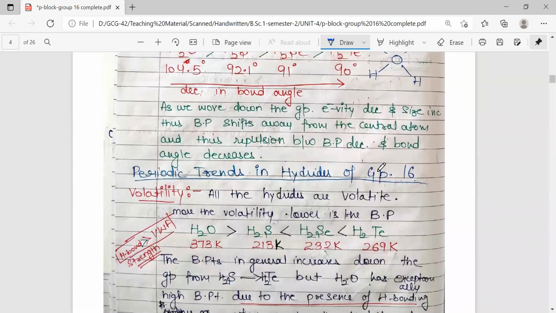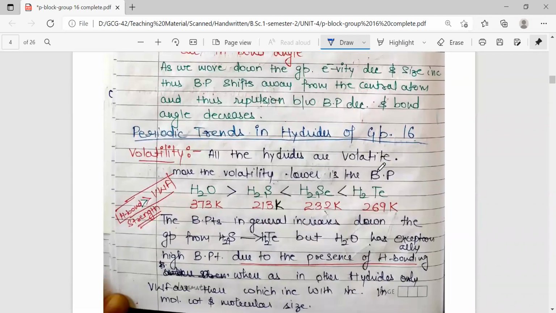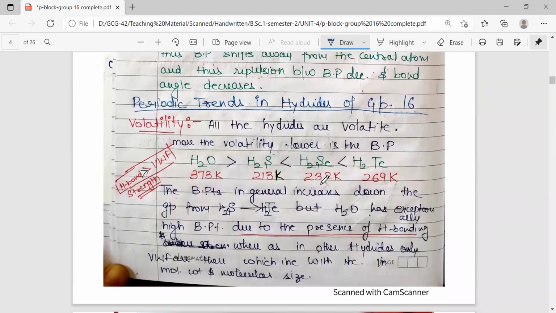So coming to the periodic trends in hydrides of group 16. All the hydrides are volatile. The more the volatility, the lower the boiling point. So जितना ज़्यादा volatile होगा, उतना कम उसका boiling point होगा. If we look at the boiling points, in general they increase down the group, because the molecular weights and molecular sizes are increasing down the group, and the intensity of van der Waals forces will increase down the group. So from the second member to the last member, the boiling point is increasing down the group because of van der Waals forces.